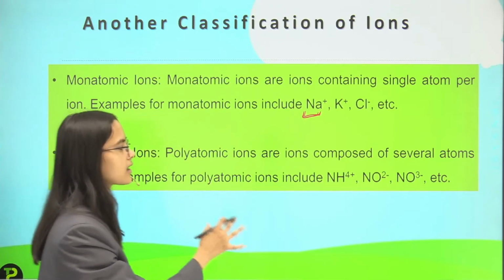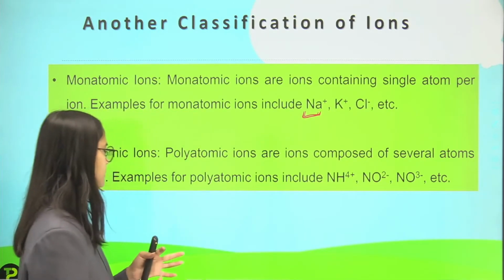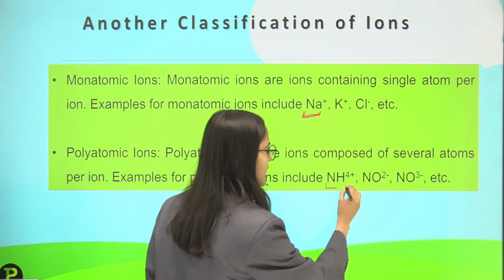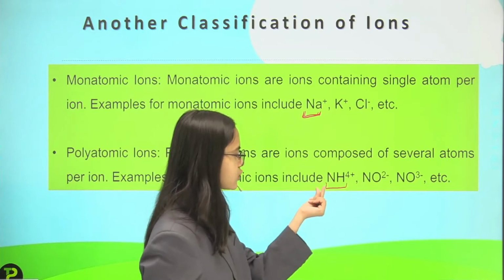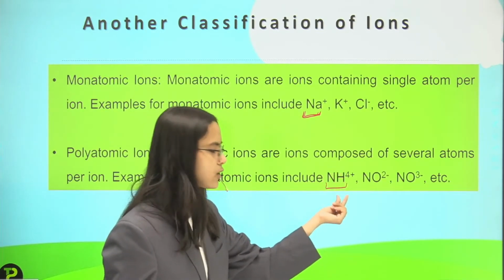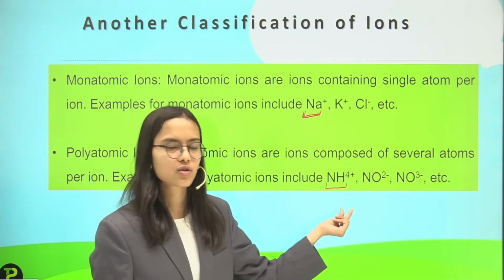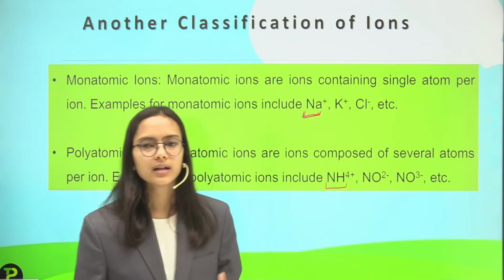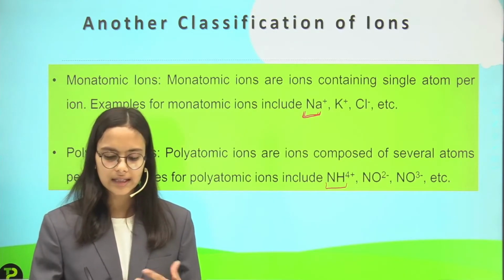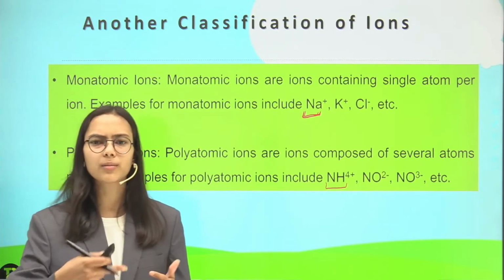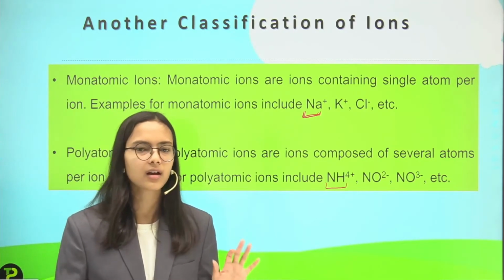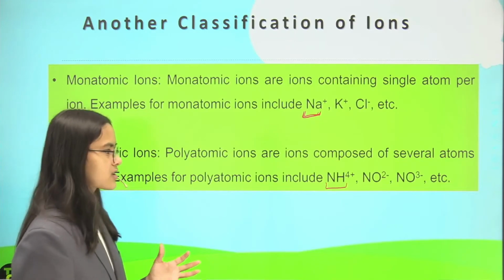Polyatomic ions are composed of several atoms per ion, for example NH4+. It has nitrogen and hydrogen, so different atoms are involved in its formation. Polyatomic ions can also be further classified as diatomic, triatomic, tetratomic. That is a different classification.